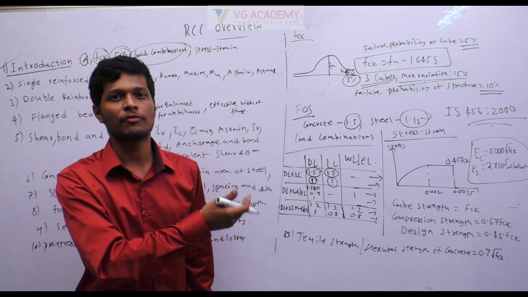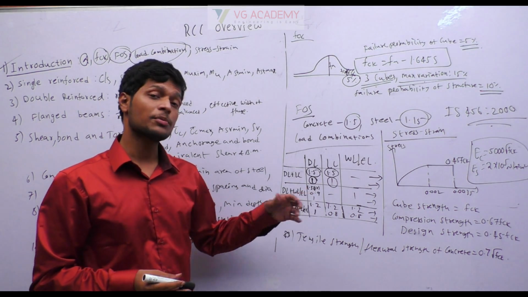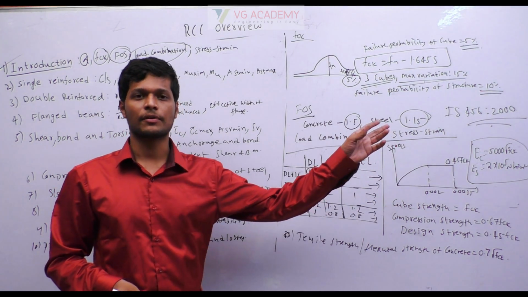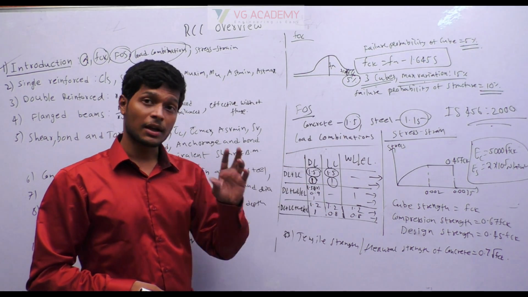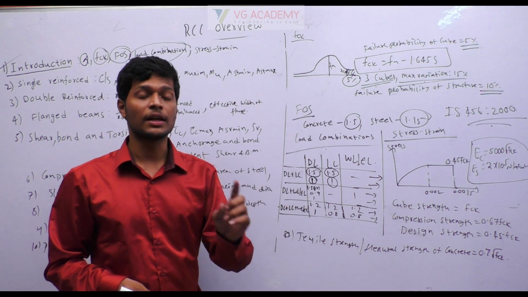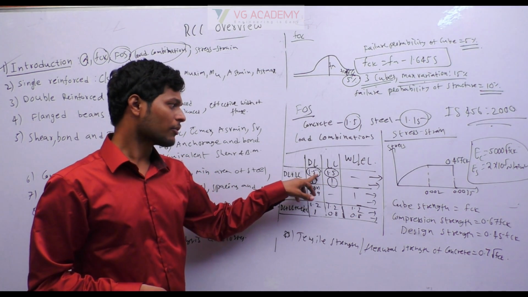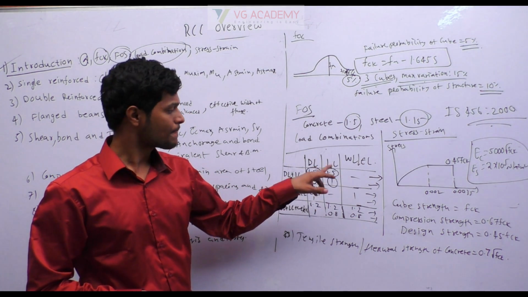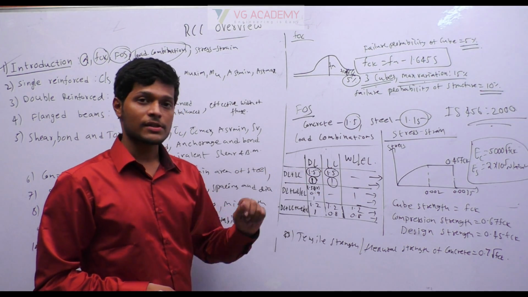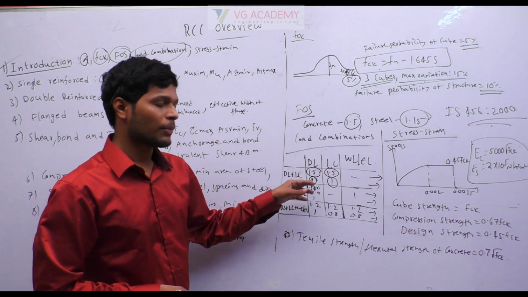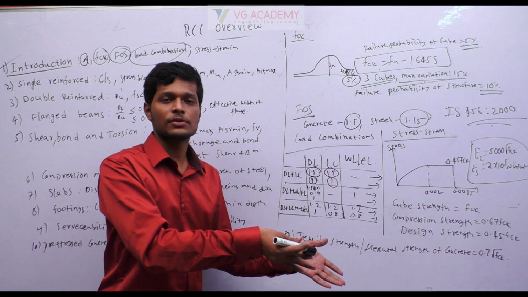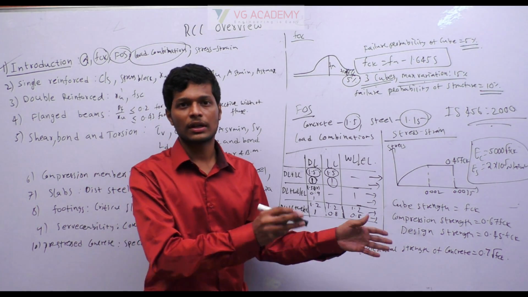Why we take a lesser value for serviceability: serviceability factors will be there throughout the life of the structure, but the limit state of collapse, that is for designing, will come once in a lifetime. Once it comes, the structure will collapse. So we have to design for higher loads in collapse, and for serviceability, whatever load comes, that is only the design load, because that will be acting throughout the lifetime of the structure.